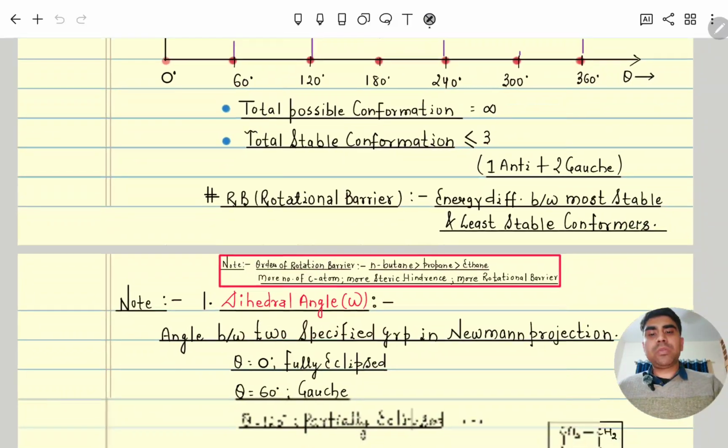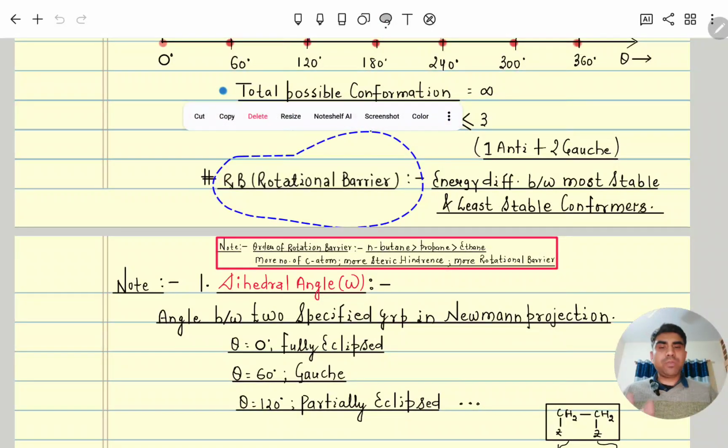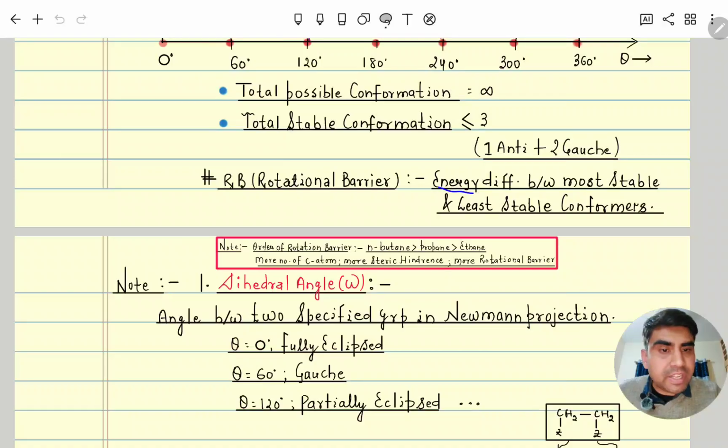Moving further, now you can see the rotational barrier. If the Z size is more, then the rotational energy barrier will be more, means rotation will be difficult. The rotational energy barrier is the energy difference between the most stable and the least stable conformer.